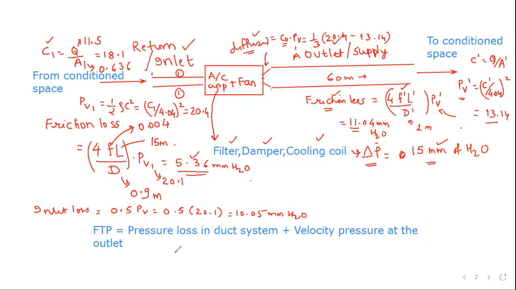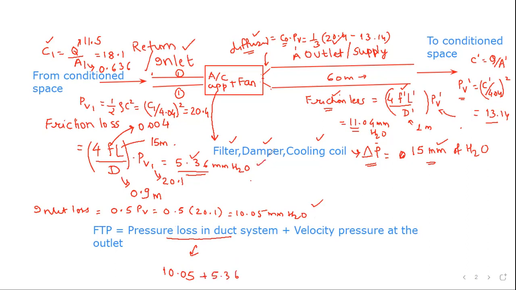So if I do these pressure loss calculations and add the entire thing, you need to add this 10.05, that is the inlet loss, plus the inlet duct friction loss, which is 5.36.